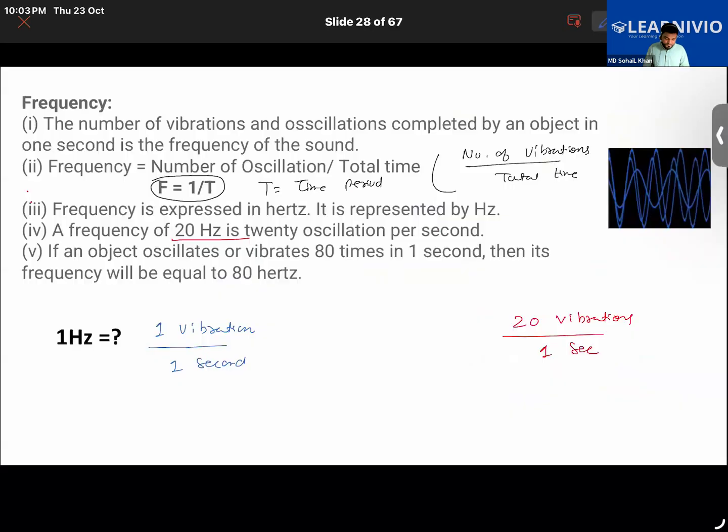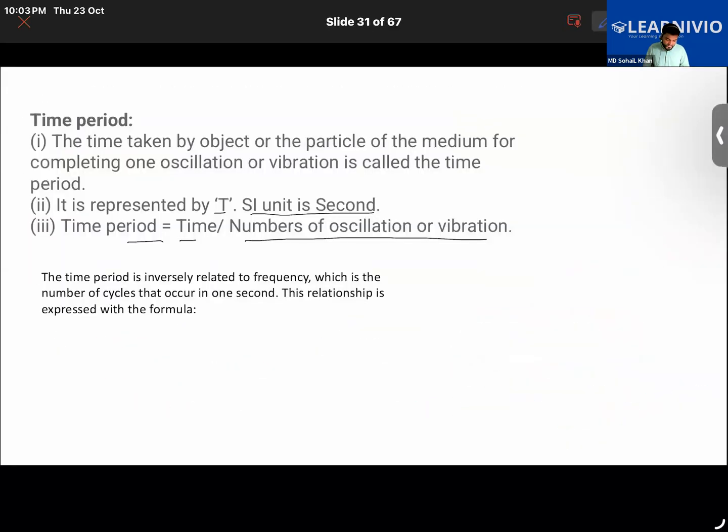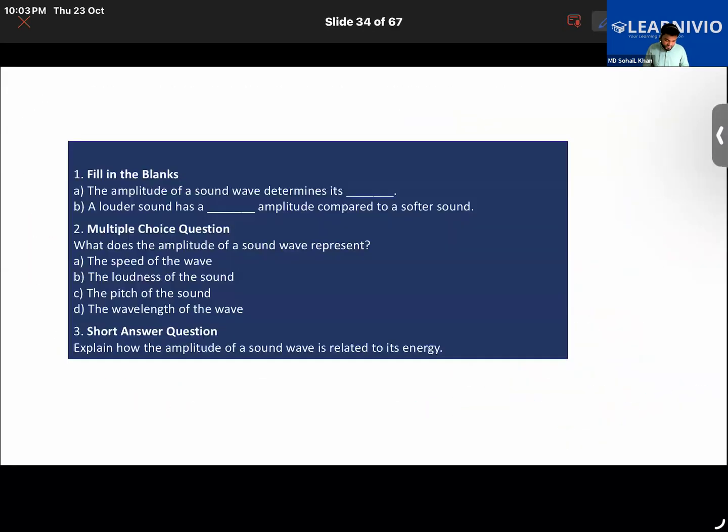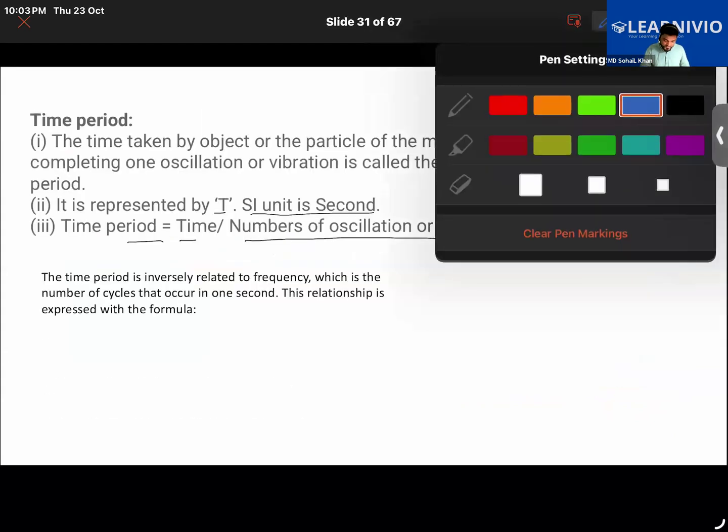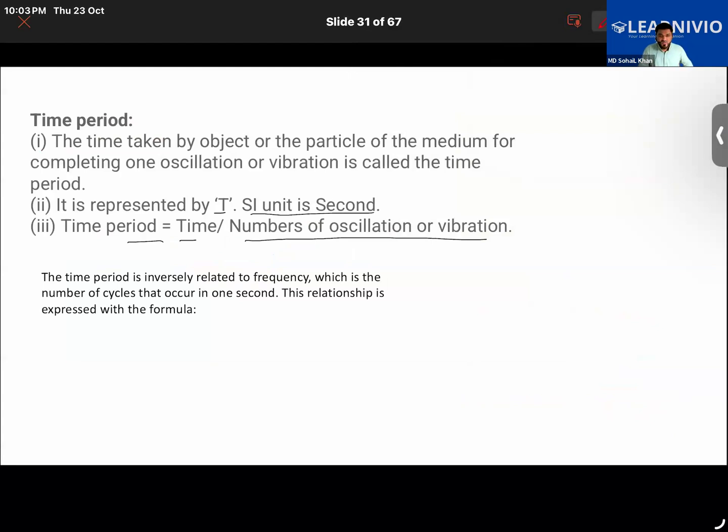Good. Now another term here is time period, and one more that we will be learning is amplitude. Talking about the time period, I will give a simple definition. Time period is the total time taken to produce the total number of vibrations.